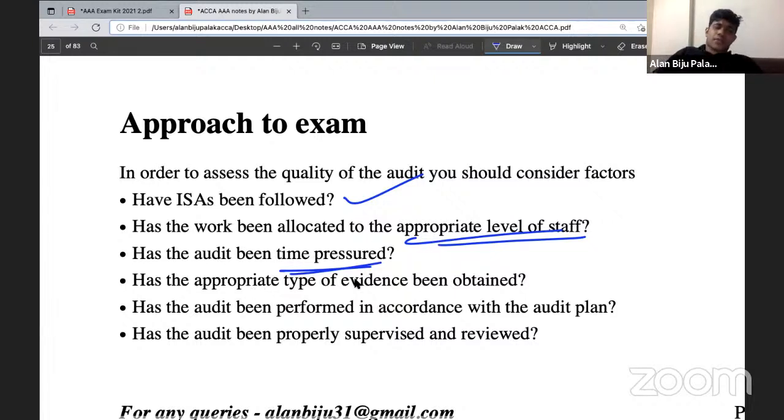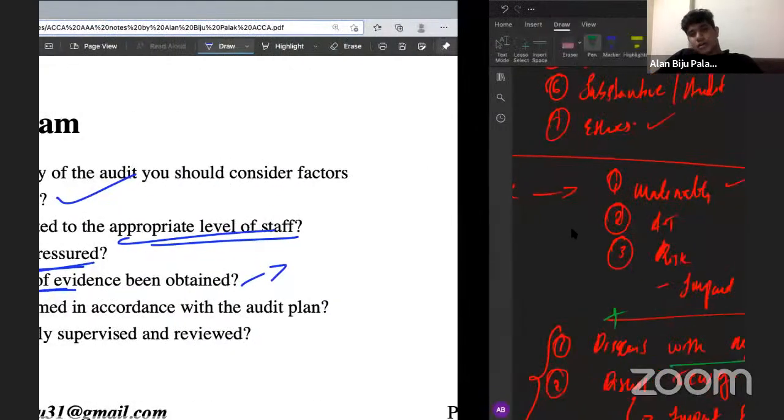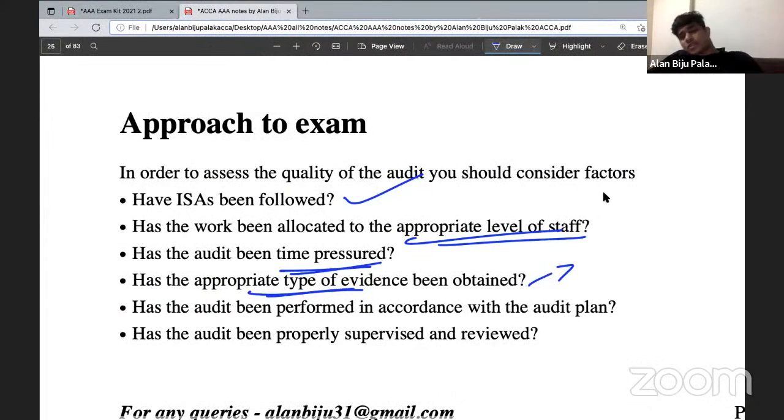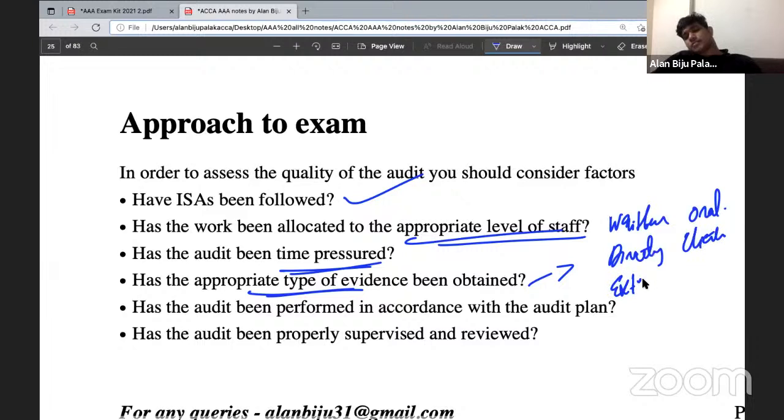Next, we need to consider whether the appropriate type of evidence has been obtained. Let's check whether the evidence obtained by the auditor is adequate or not. While considering the adequacy of the evidence, you need to consider certain factors. You need to consider whether the evidence obtained by the auditor is written or oral, then whether it is directly obtained by the auditor or provided by the client, then whether it's external evidence or whether it's internal evidence.